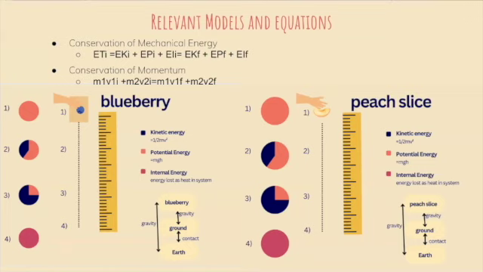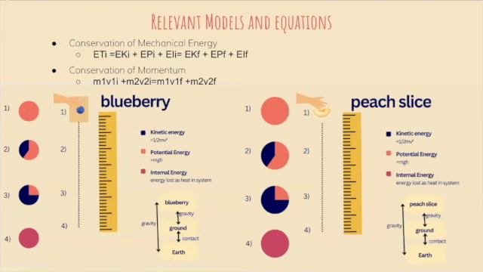First we see for the blueberry that the distribution of energy at point 1 is E total equal to potential energy, described by the equation mass times Earth's gravity times height. At point 2, the total energy is mainly potential, with kinetic energy increasing as the fall proceeds, presented by point 3. Finally, at point 4, the blueberry comes into contact with the ground, and the total energy of the system is transferred as heat to the ground as internal energy.